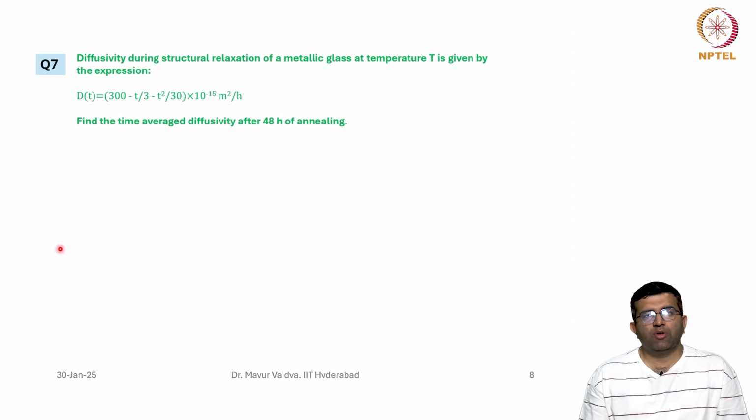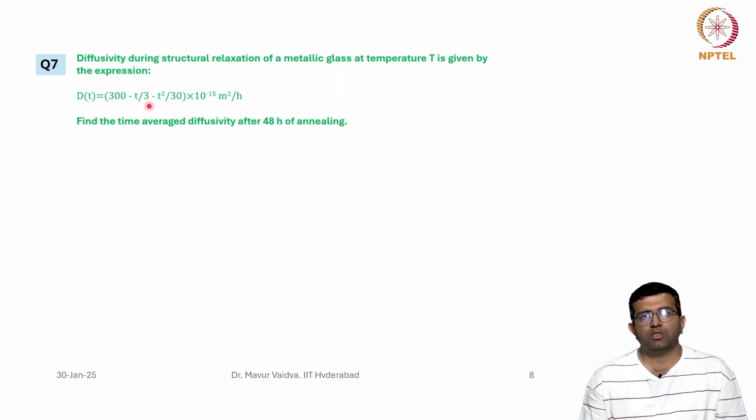Question number 7. Diffusivity during structural relaxation of a metallic glass at a temperature T is given by this expression: D(T) = (300 - T/3 - T²/30) × 10^-15 m²/hour. Here T is in hours, which is why the diffusivity is also given in meters square per hour. Find the time averaged diffusivity after 48 hours of annealing.